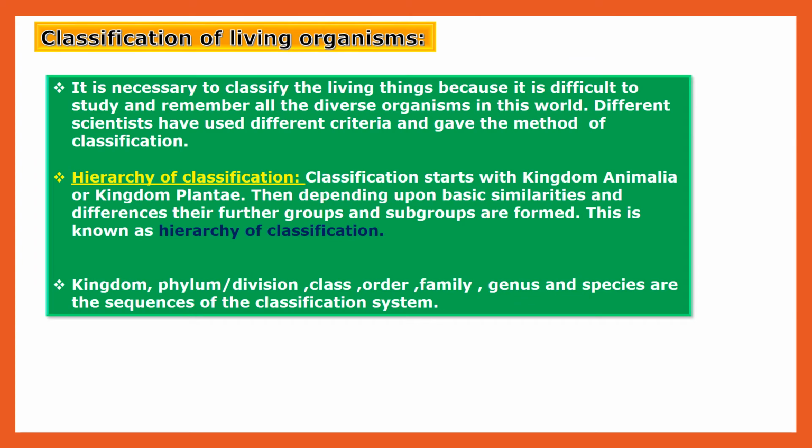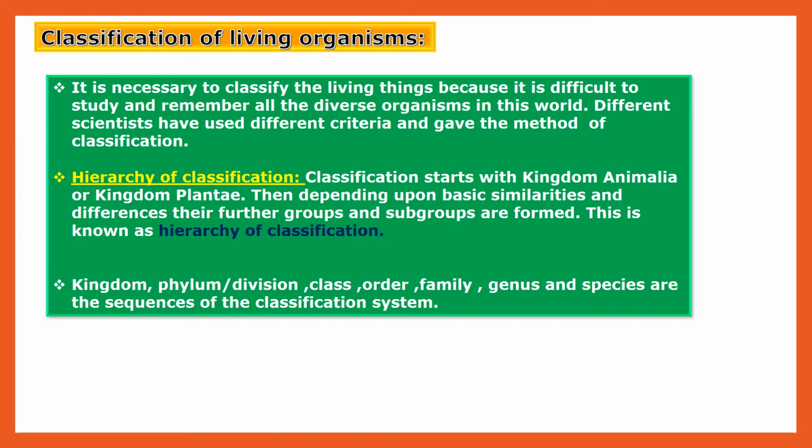Now let us see classification of living organisms. Different scientists use different criteria and gave methods of classification. There is a hierarchy for classification.